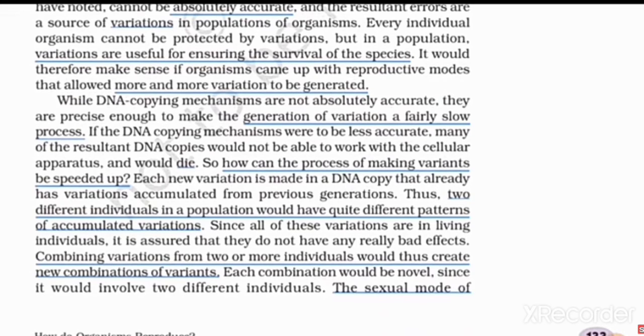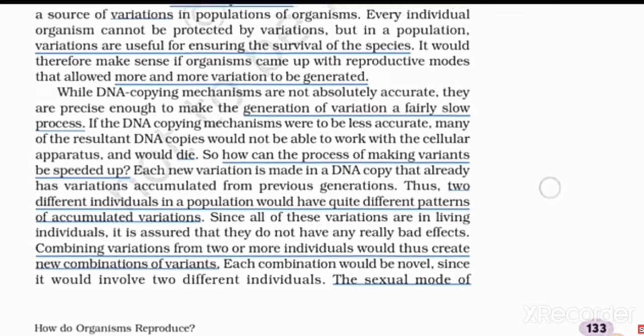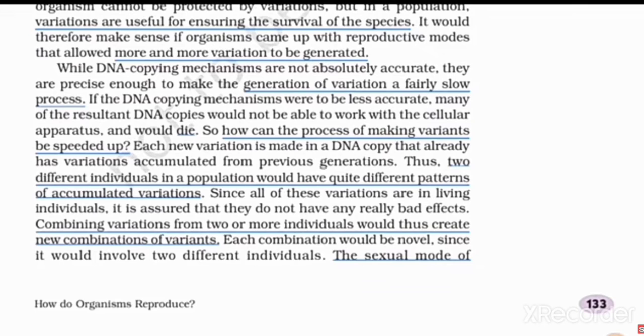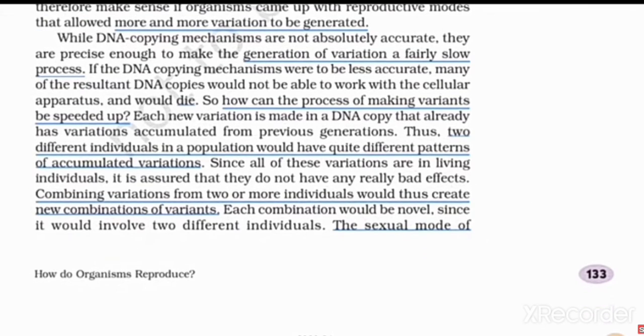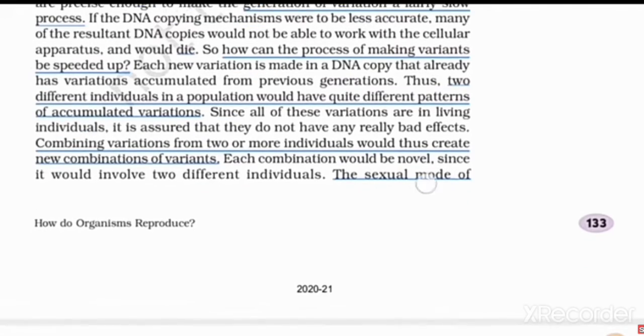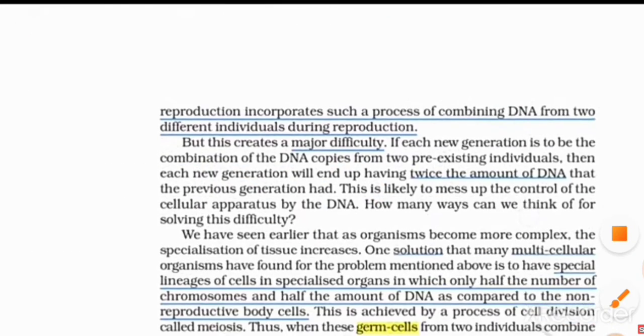Every individual organism cannot be protected by variation, since variation means differentiation, but in the population variations are useful for ensuring the survival of the species. Variation occurs for surviving the species. Surviving the species means that in the next generation more variation is generated. DNA copying mechanisms are not absolutely accurate, meaning the copying of DNA from the parents to the offspring is not accurate.